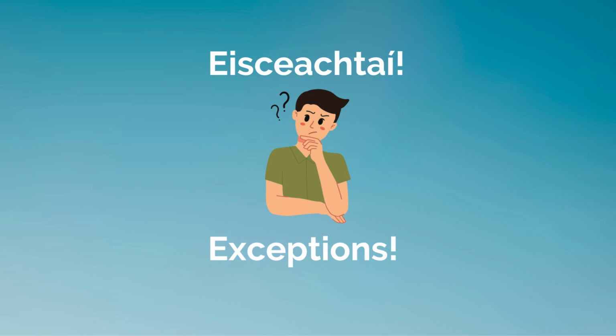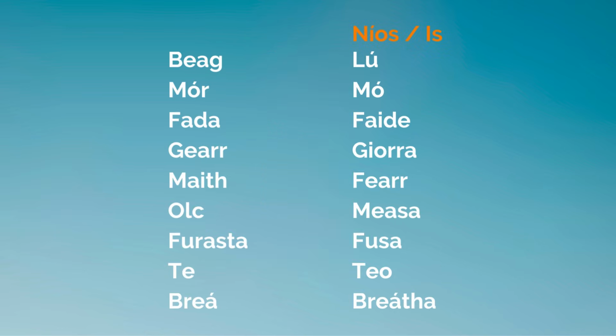I said right at the start there are some exceptions. These are adjectives which don't fall into any of the three groups and don't follow the patterns which we've already outlined. Here they are. Beag, mór, fada, gearr, maith, olc, furasta, te, and breá. We can see the comparative and superlative forms of each of these adjectives on the right. Do you know them all?